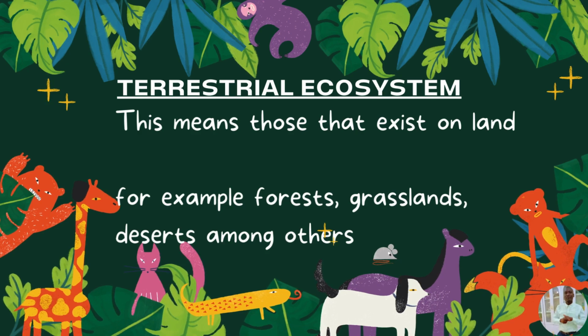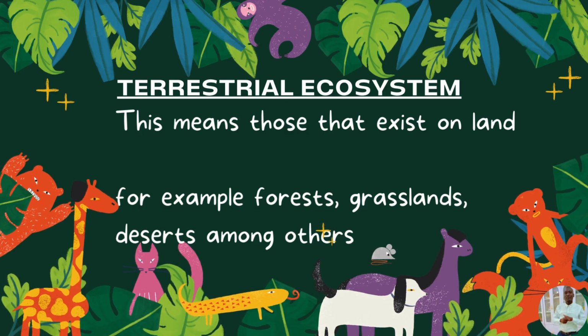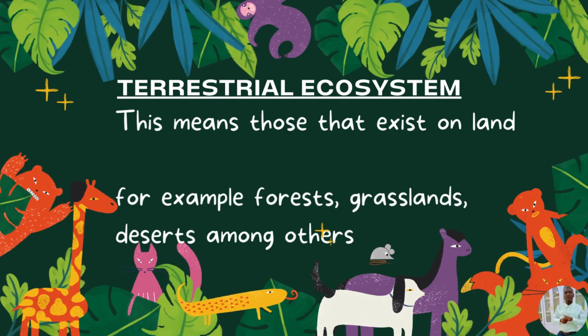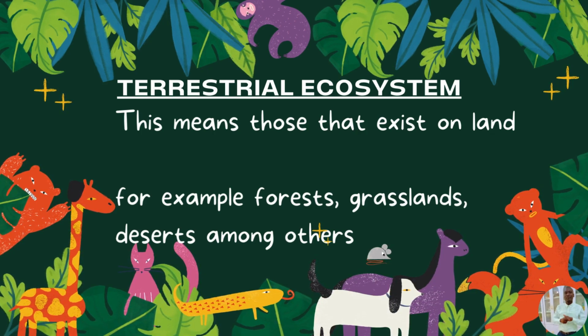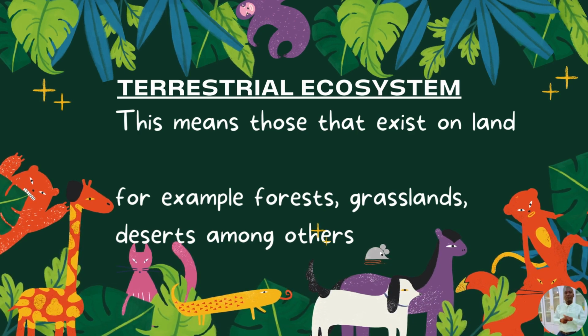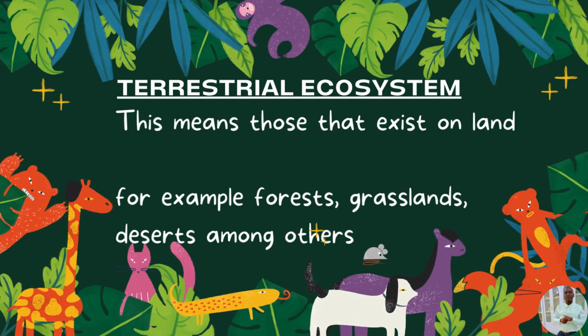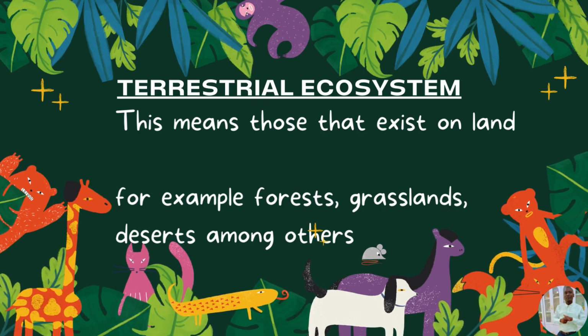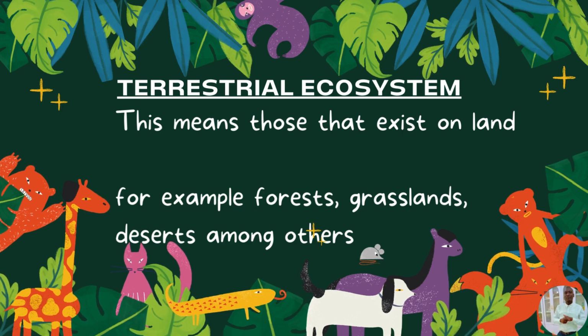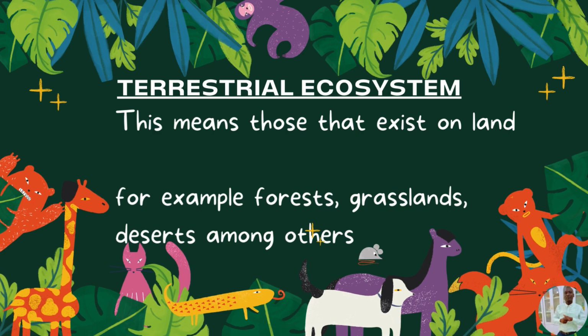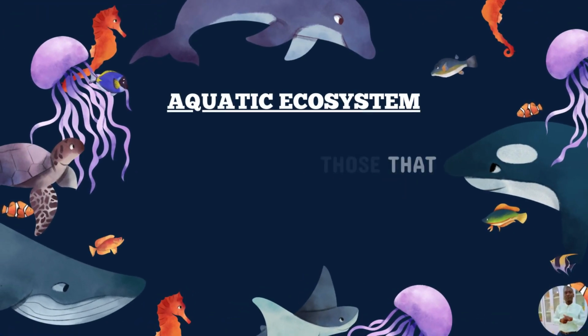So when you look at the animations within the video here, you can see that we have the giraffe, we have a monkey, you can see we have a gorilla. So this is going to create a complex relationship between the living and the non-living parts or components within a given community. So in simple terms, a terrestrial ecosystem can also, in other words, be known as land ecosystems.